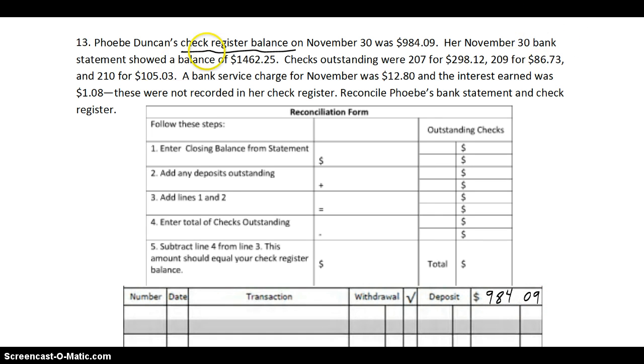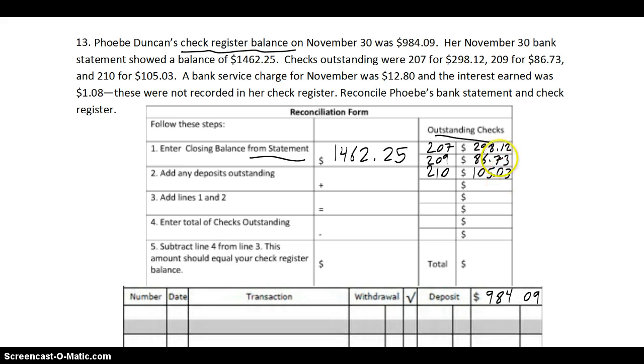That's the check register. Her bank statement balance was $1462.25. That goes in that form. Some of us are getting those mixed up. This one's from your statement, this one's from your check register. Okay. Checks outstanding, well, that goes here on this form. Checks outstanding were $207 for $298.12, $209 for $86.73, and $210 for $105.03.